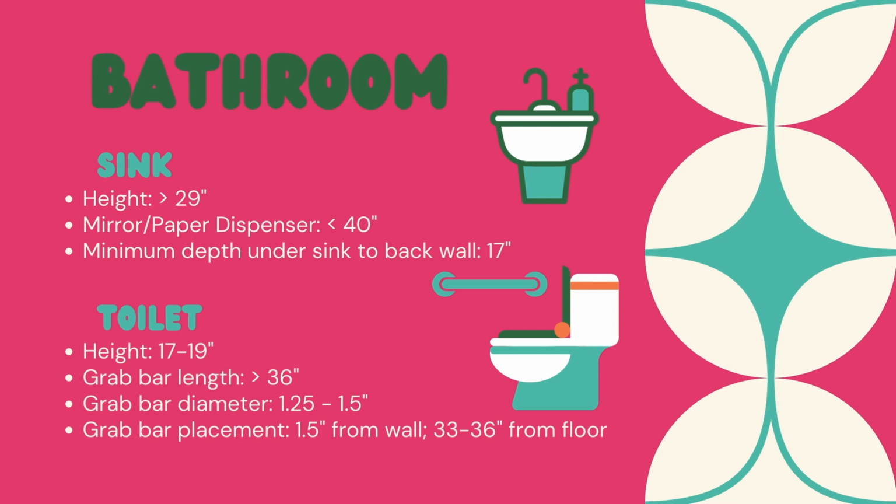For the toilet, it's going to be 17 to 19 inches. Grab bar length, at least 3 feet, 36 inches. Grab bar diameter, 1 1/4 to 1 1/2 inch. And then the grab bar placement is going to be 1.5 inches from the wall. And then measuring from the bottom, it's going to be 33 to 36 inches from the floor.